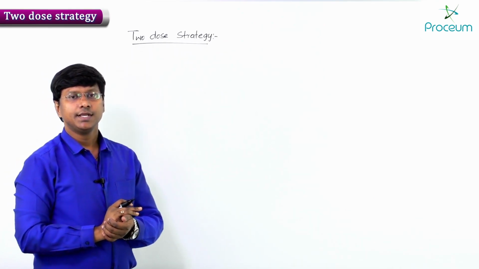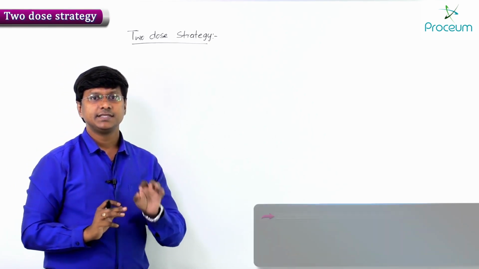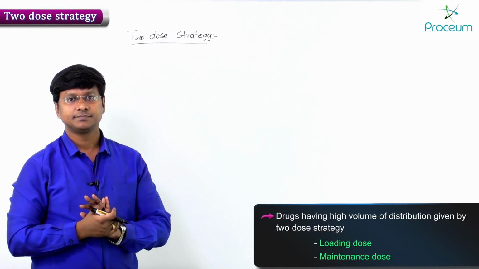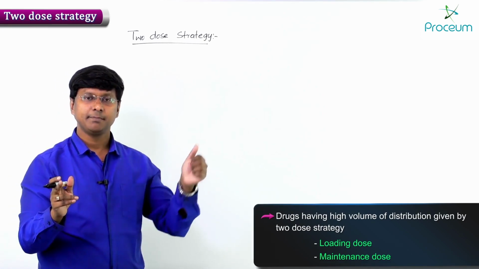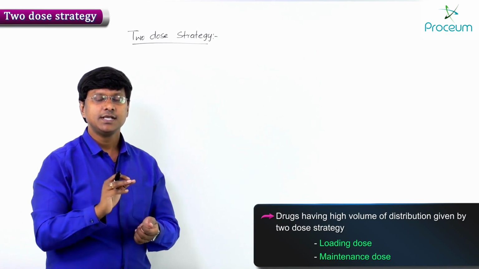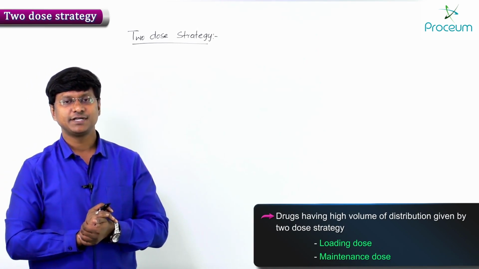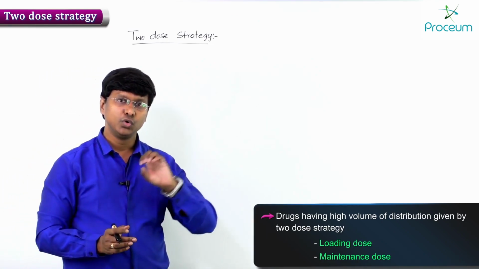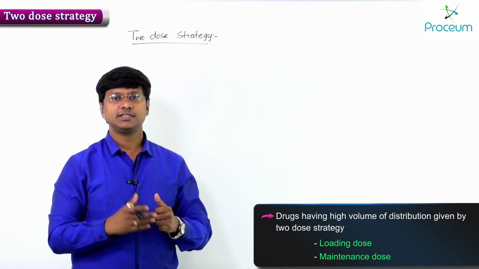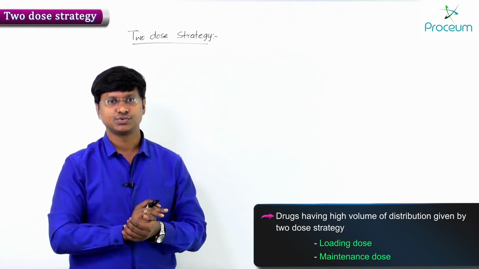If you take this two-dose strategy, the drugs having high volume of distribution are given by this strategy. What do we mean by the two-dose strategy? These drugs can be administered in the form of a loading dose, or in the form of a maintenance dose.